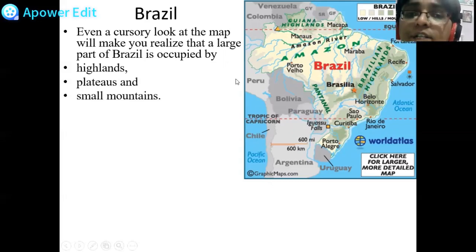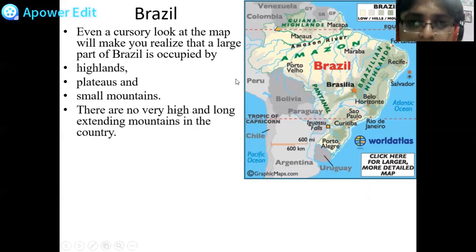Second is the plateau region. Small mountains are observed here. There are no very high and long extending mountains in the country, just like India has. In the northern part of India, a whole mountainous range is formed, like that is not here.